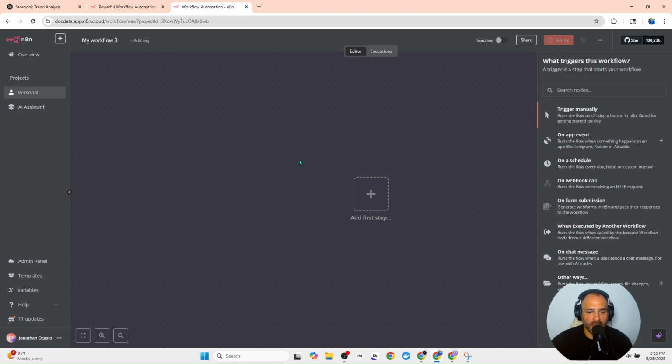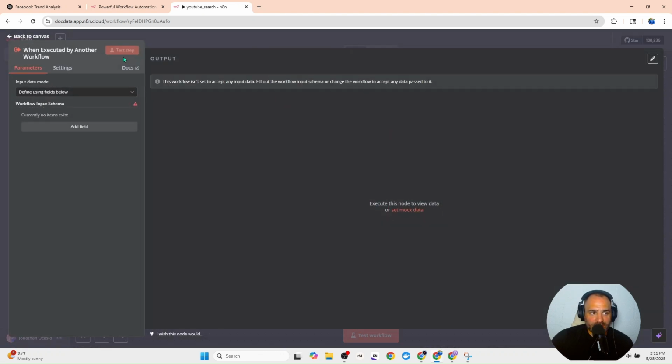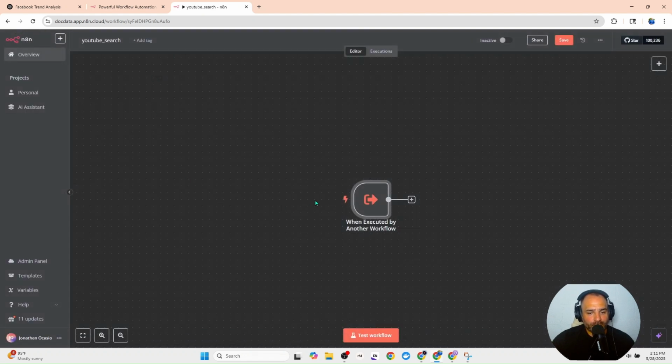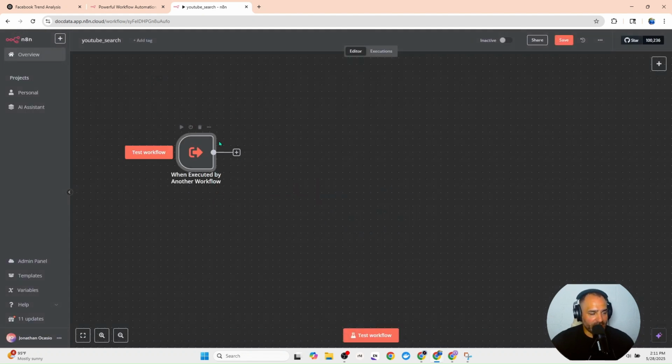So now with this complete, all I have to do is click the plus. It's already over here on the left. And I'm going to create a "When executed by another workflow" trigger. So this one right here in the middle, I'm going to click this. What this is going to do is pull in the information that was sent from the higher agent. We want to accept all data. And this node is completed.